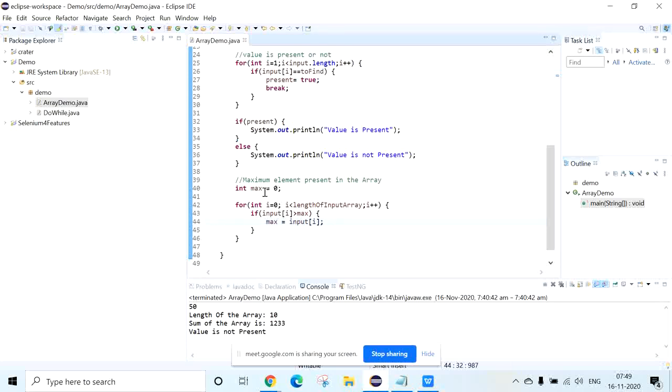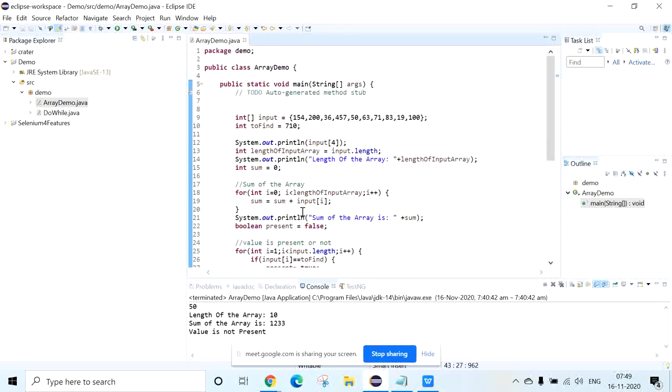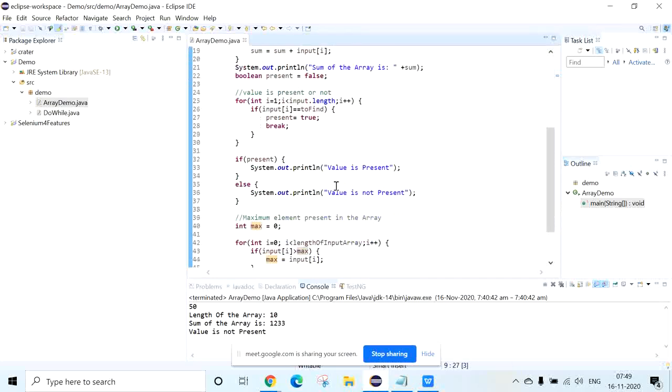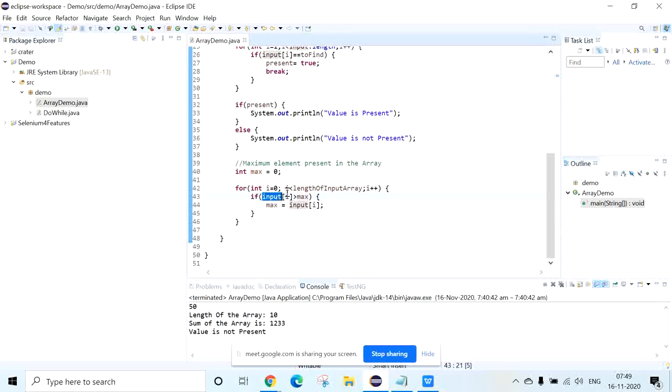What we are doing is we have declared one variable max equal to 0. If that index value is greater than max, so when you come to this 154, automatically that 154 is greater than maximum. What will happen? Now the index value is assigned to this maximum.